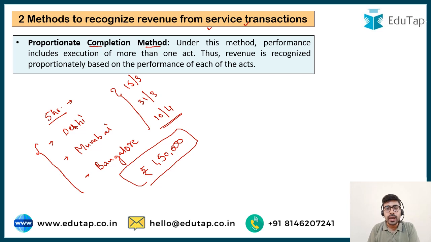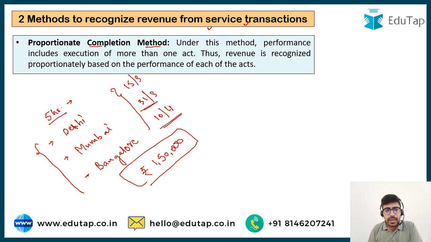How much revenue should I book for the year ended 31st March? Should I book the entire 1,50,000, or only proportionate revenue for these two classes, or should I book the entire revenue in the next financial year? Just think about it logically and make a guess about how I should book the revenue.